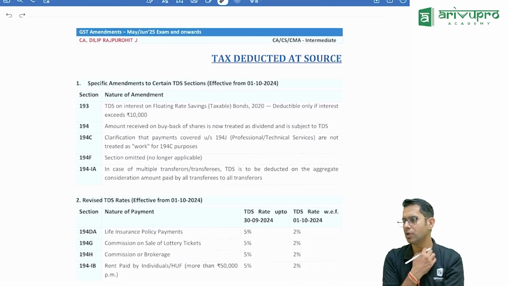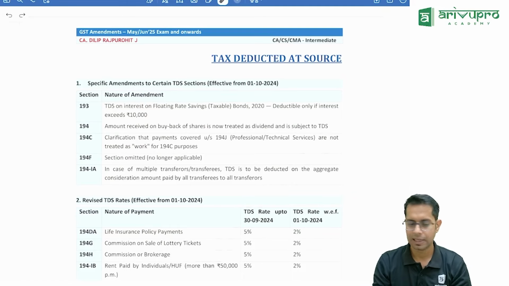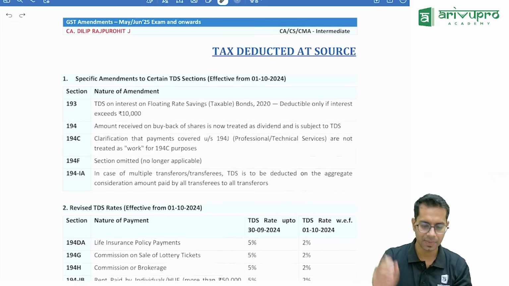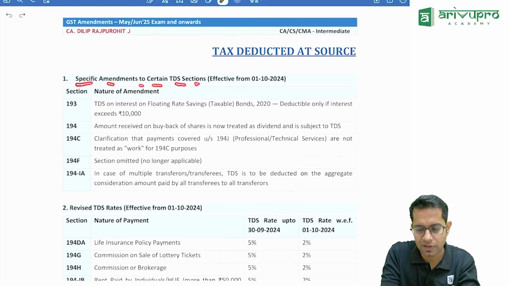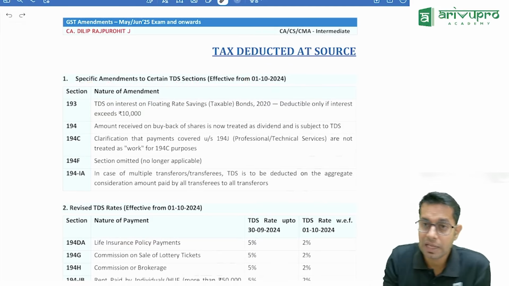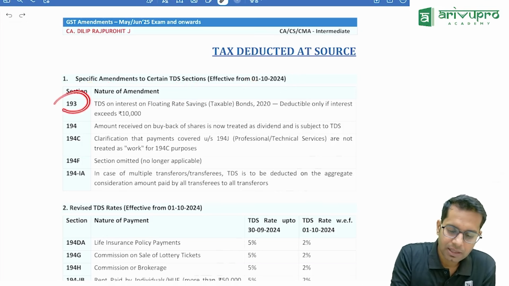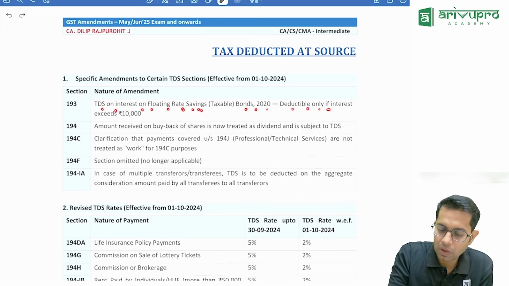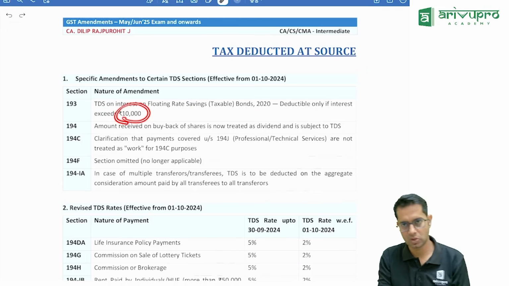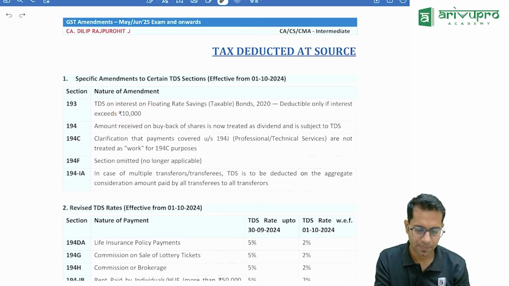Now, apart from this, one more change is in the TDS rates. TDS rates have been changed in some cases. Specific amendment to certain TDS sections with effect from 1st of October 2024. This change is from which date, sir? 1st October 2024. Section 193, TDS on interest for floating rate saving bonds, deductible only if the amount exceeds 10,000 rupees. Before, the limit was 5,000, now they have increased the limit to 10,000 rupees.